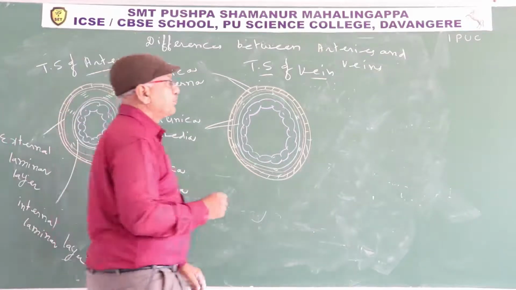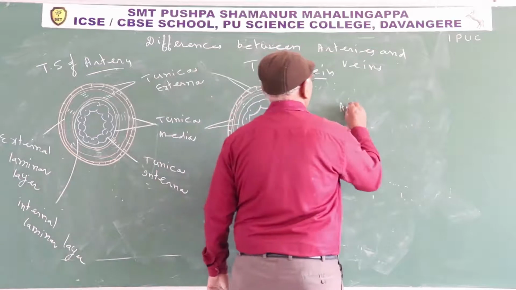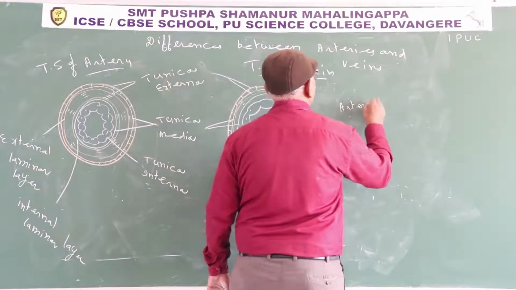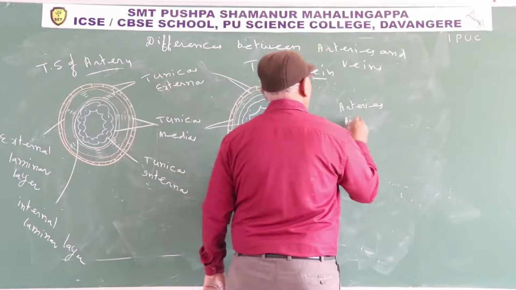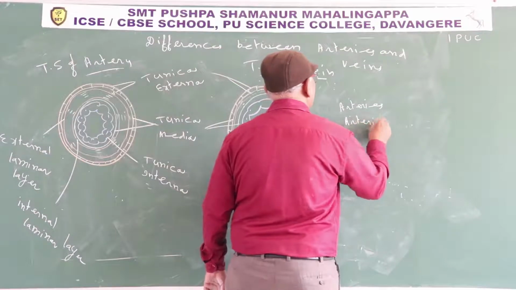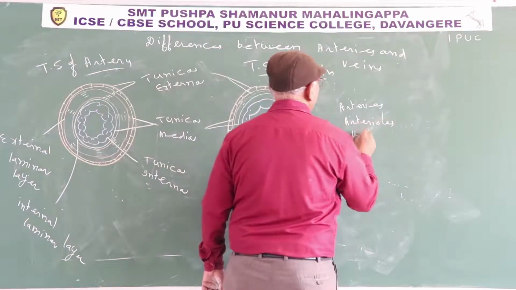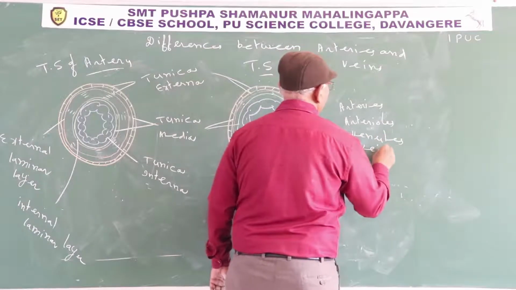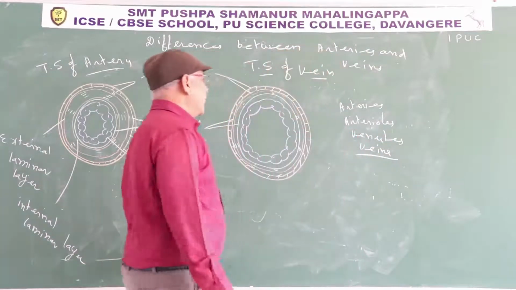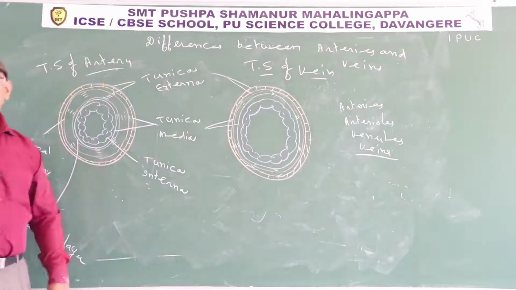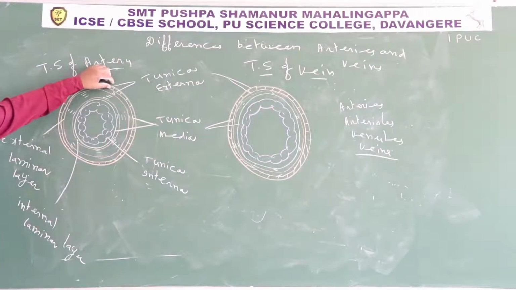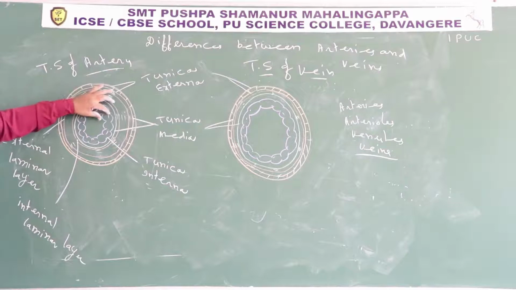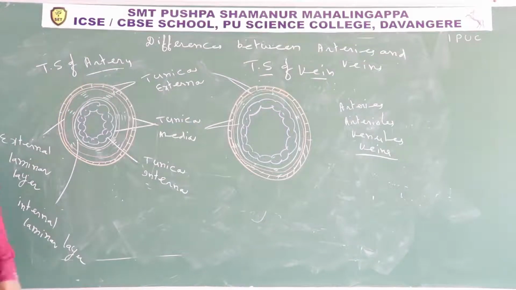This applies to arteries, arterioles, venules and veins. They contain three layers in the wall: outer tunica externa, middle tunica media, inner tunica interna.